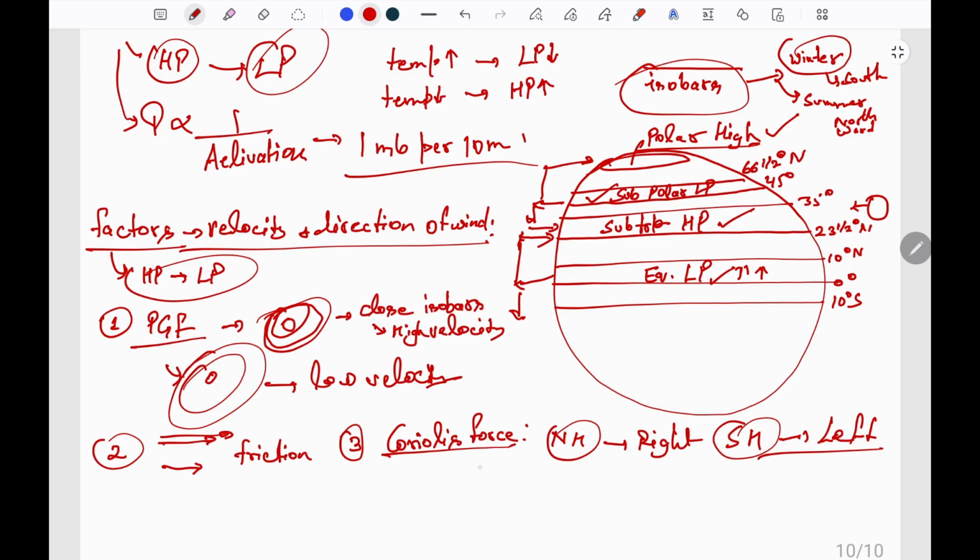This Coriolis force applies perpendicularly to the pressure gradient force, and in the upper air the isobars become straight, and Coriolis force and PGF cancel out each other, so the winds blow parallel to the isobars. These winds are known as geostrophic winds.